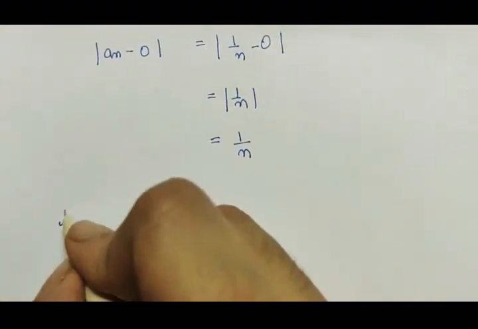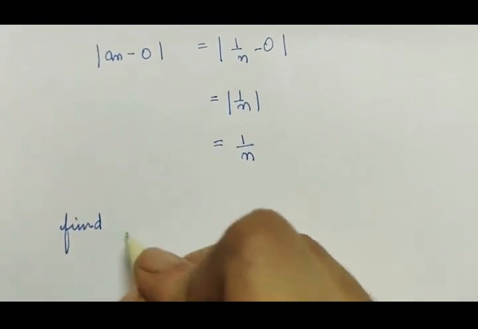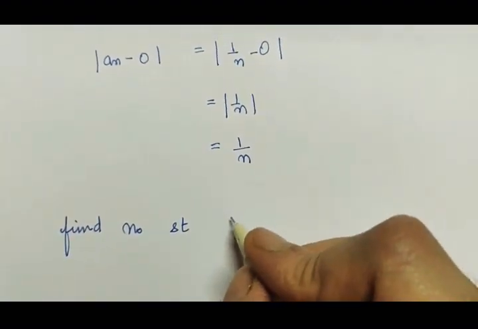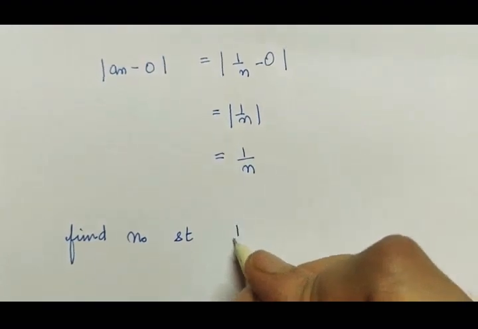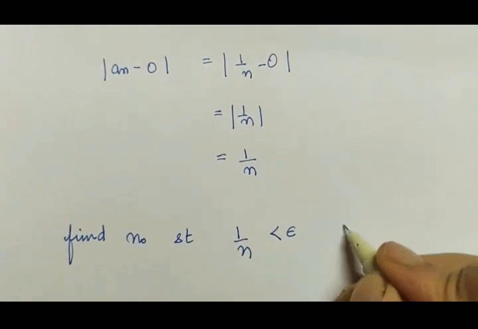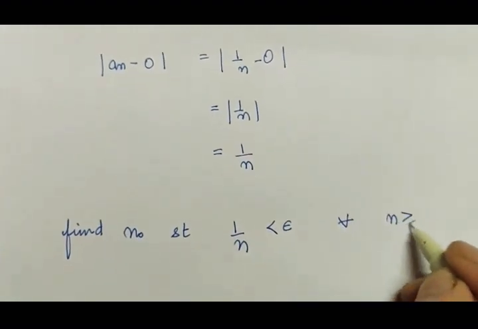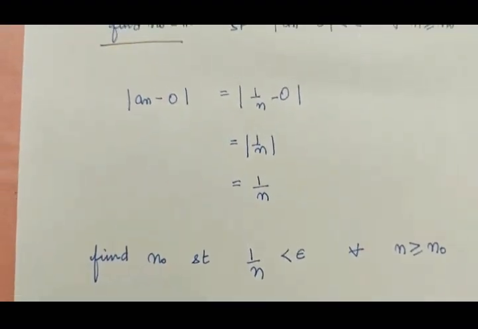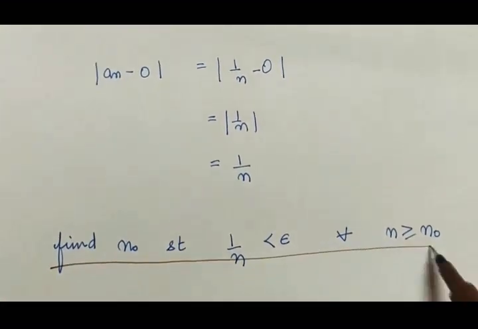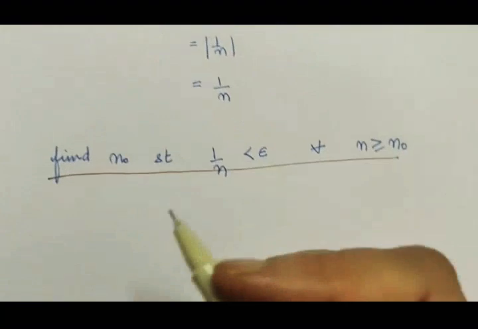Now our aim is to find n naught such that 1 by n, which is mod of an minus 0, is less than epsilon for all n greater than or equal to n naught. Now our convergence gets down to proving this thing. Okay, that's very easy.